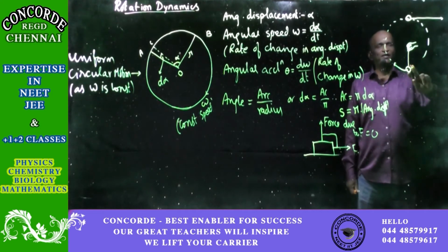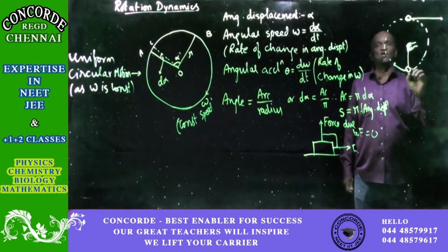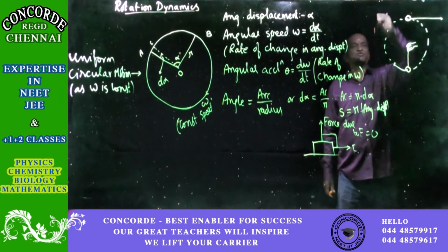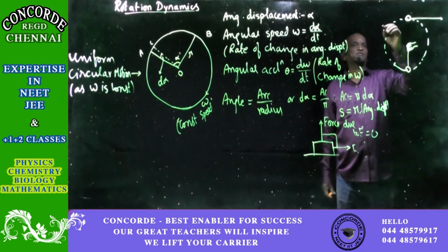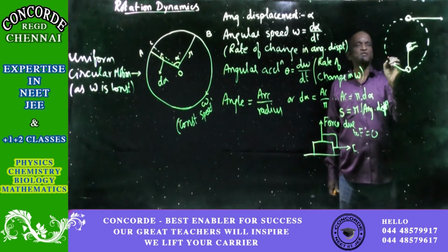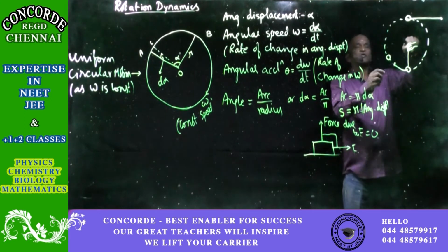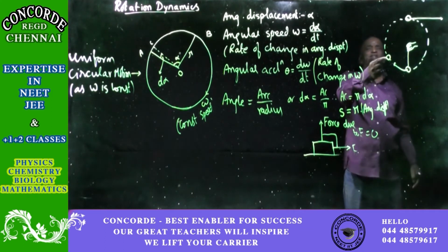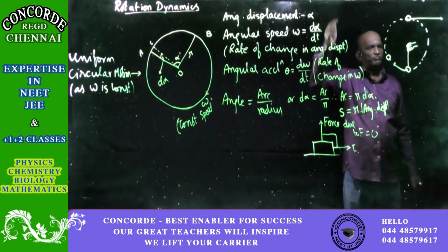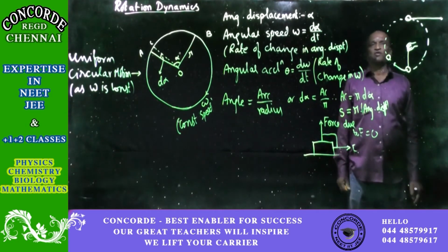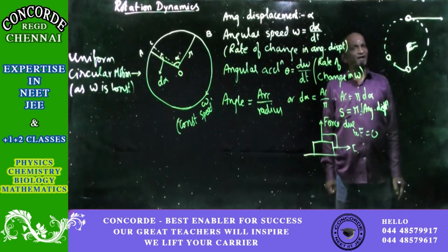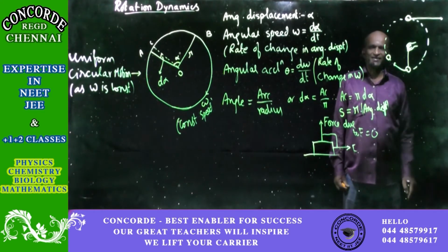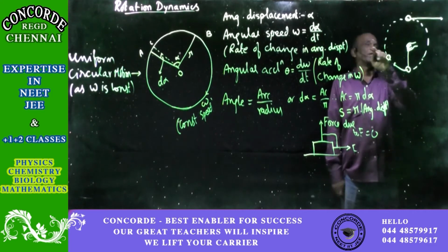If you are leaving the string somewhere at this point, rotate it, when the stone is here, leave it, the stone will go in the tangential direction, there. And if you are leaving the string somewhere here, in the tangential direction, the stone will start going up. So, for circular motion, always at any point, the direction of motion will be in the tangential direction at that point.